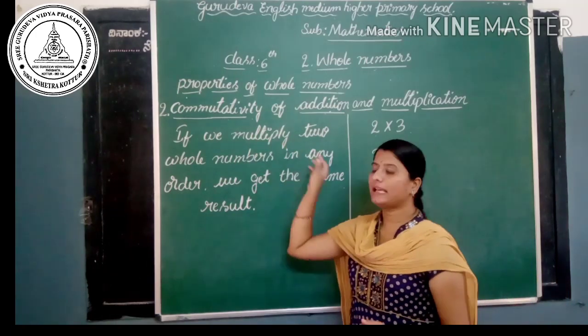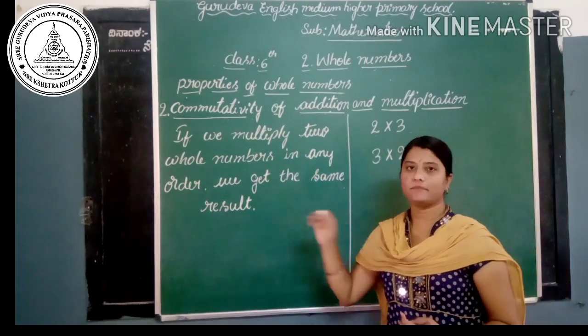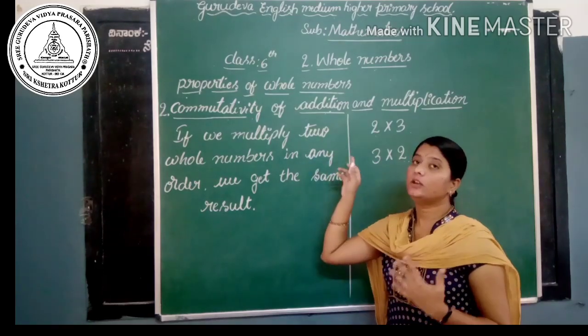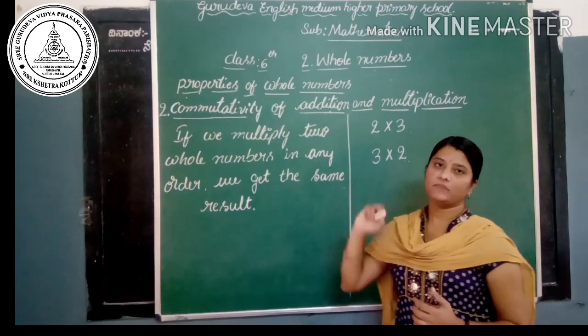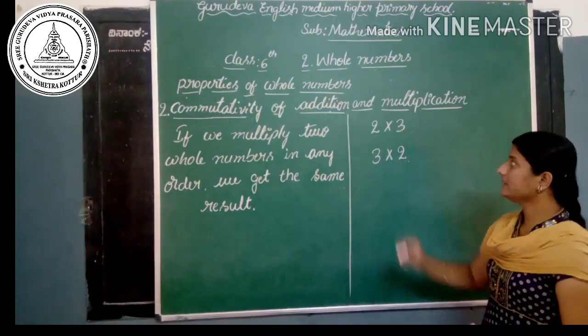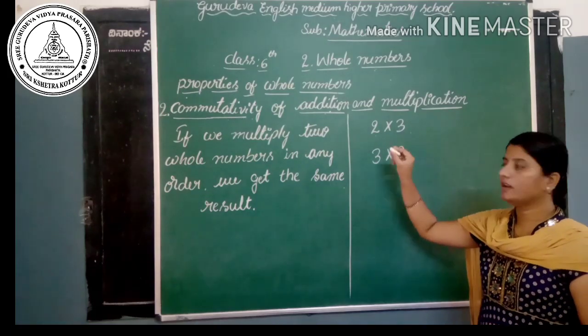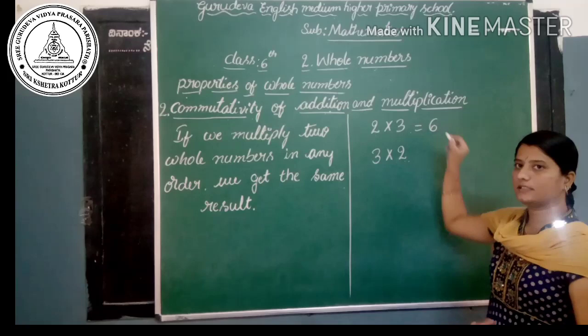If we multiply two whole numbers in any order, we get the same result. Yes, here I have taken one of the examples, that is 2 into 3. Product of 2 and 3 is 6. Is it?